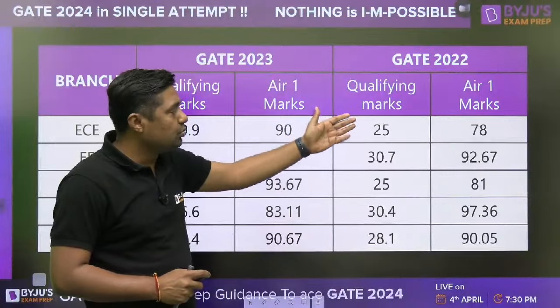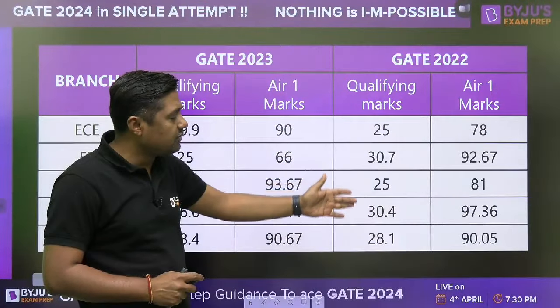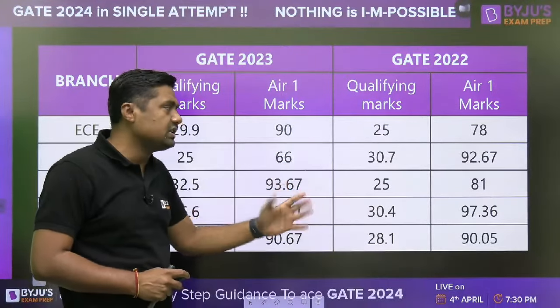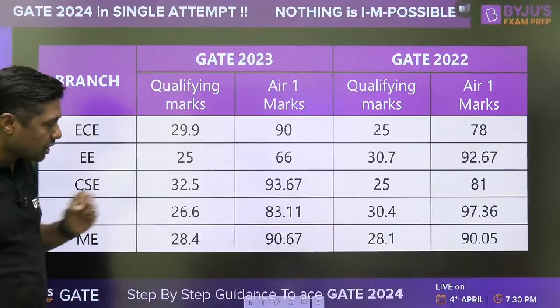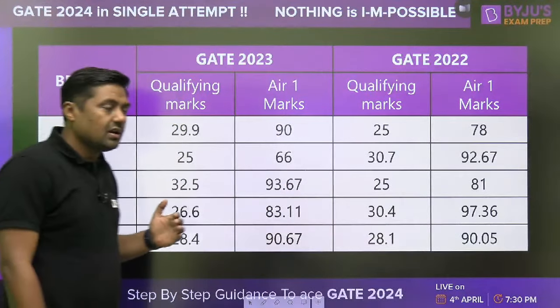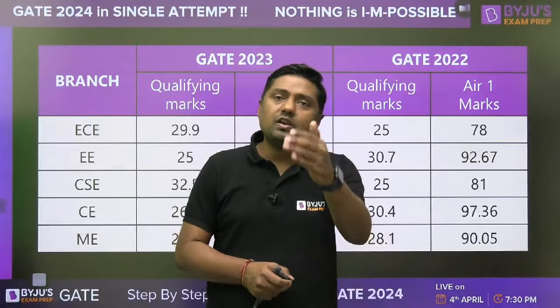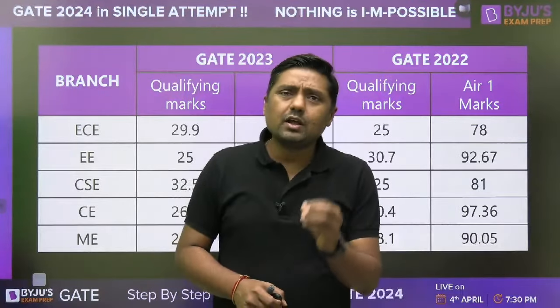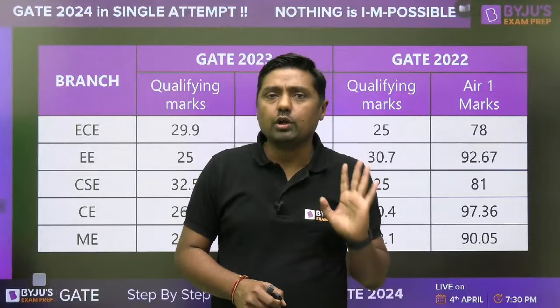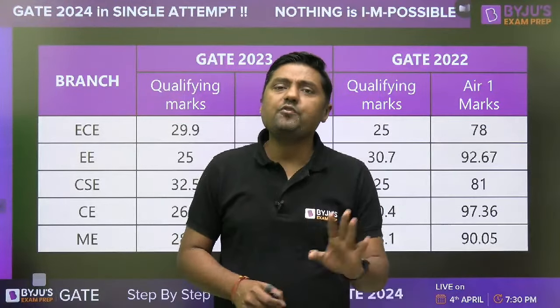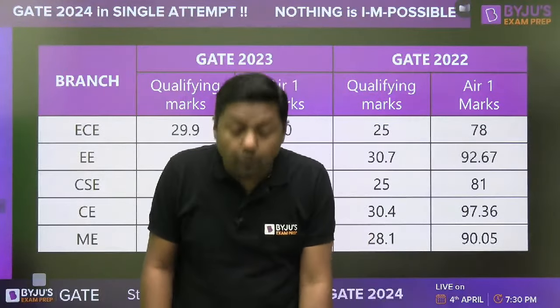GATE 2022: 25, 30.7, 25, 30.4, 28.1, nearly 30 marks or less than 30 marks. Okay, this is the qualifying marks. But if you are focusing on the qualifying marks, then simply leave the session. From math and aptitude and from network, you will get the qualifying marks. So this is not the session for you.